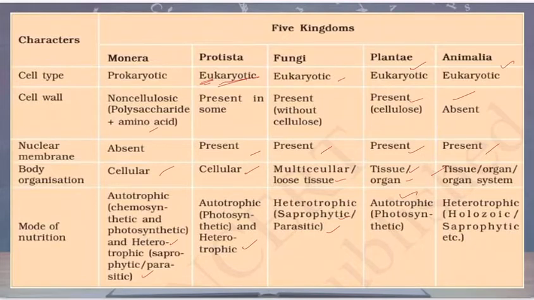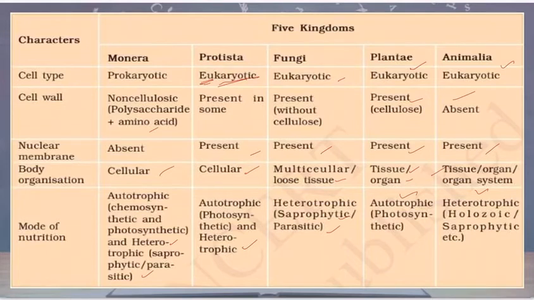So photosynthetic. Whereas in Animalia, we don't have chlorophyll, we don't prepare our own food, we depend always on others, so heterotrophic. And either saprophytic or holozoic, meaning food can be inserted at a stretch, and over a duration the food in a phased manner can be digested. That is holozoic nutrition, with different steps or processes like ingestion, digestion, absorption, assimilation, and excretion. So this is the holozoic way of nutrition.